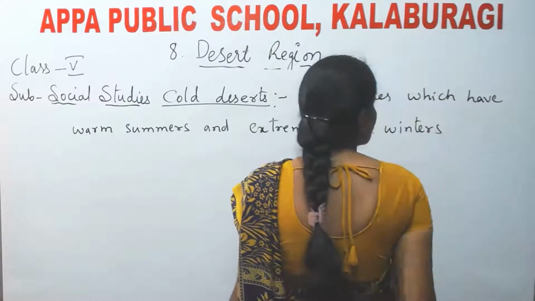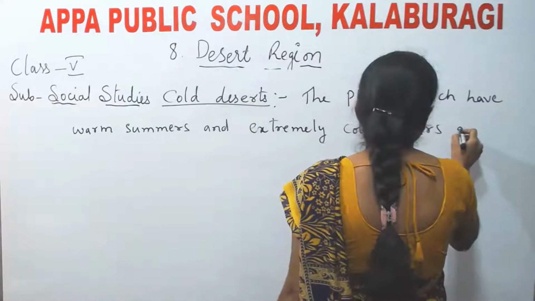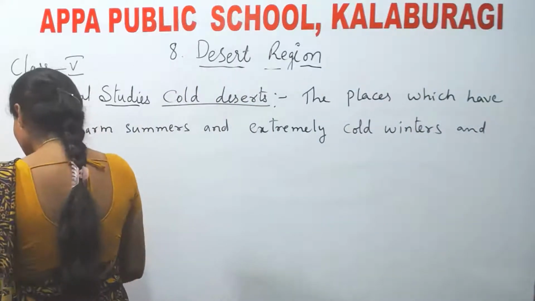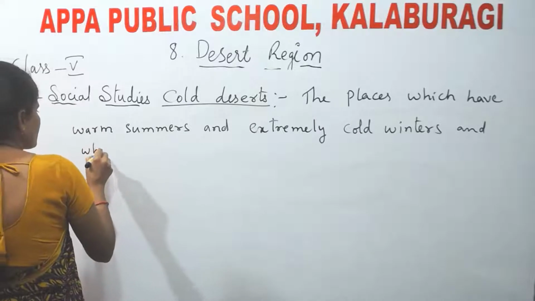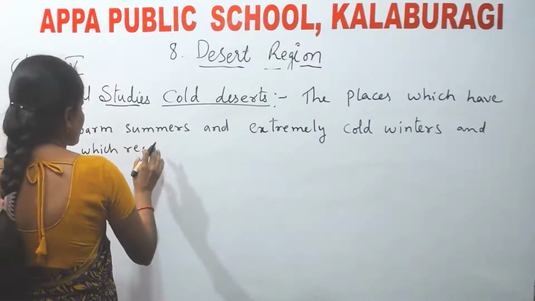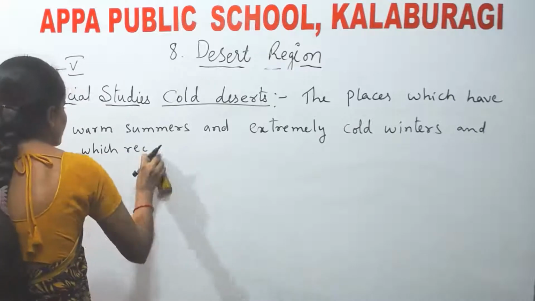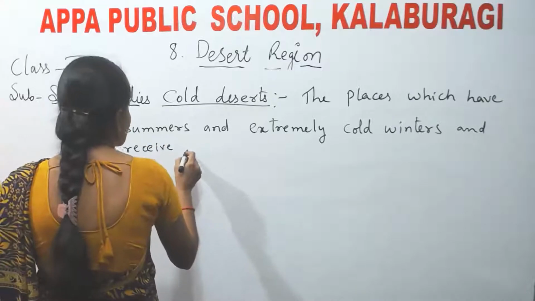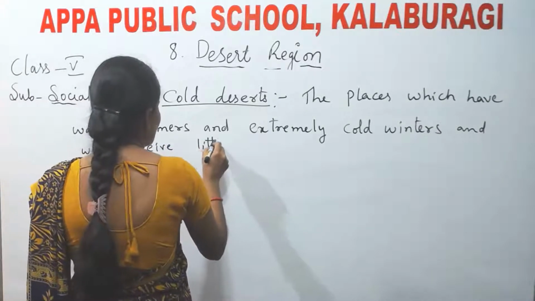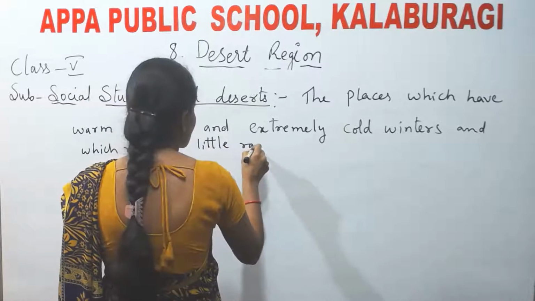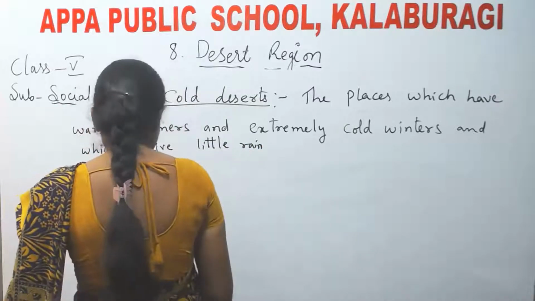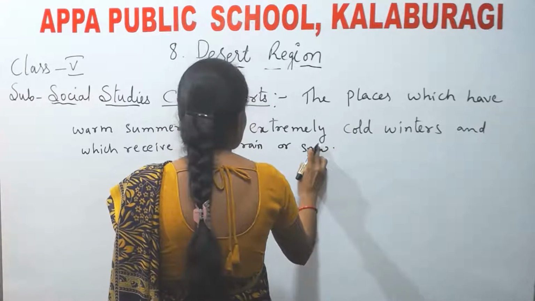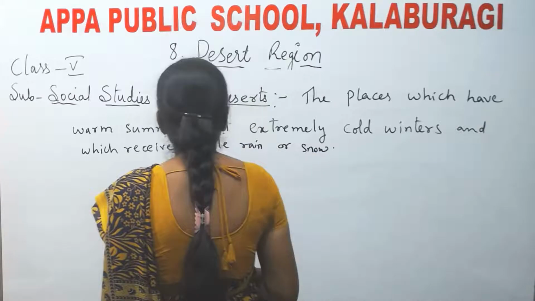They receive very little rain or snow. Such places are called cold deserts.